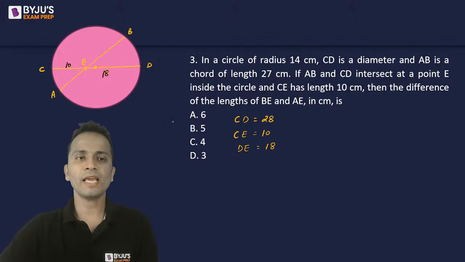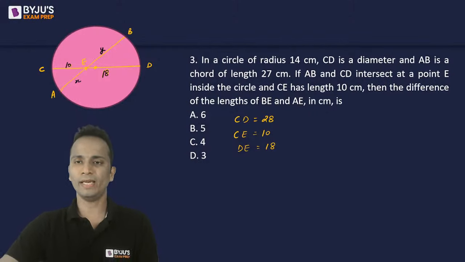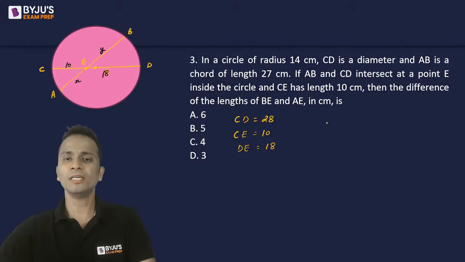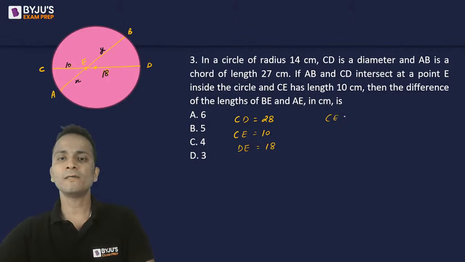So let's say AE is equal to X and BE is equal to Y. Now, one of the properties of chords in a circle says that if two chords are intersecting each other, in this case at point E, then CE multiplied by DE is equal to AE multiplied by BE. Now CE is 10 and DE is 18.